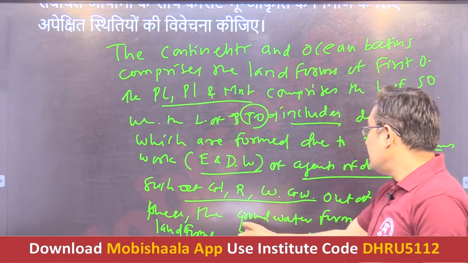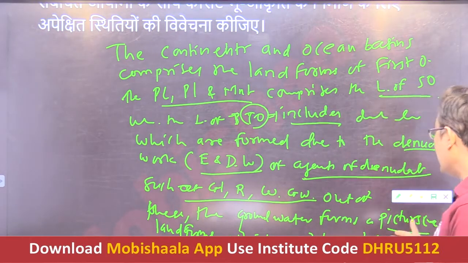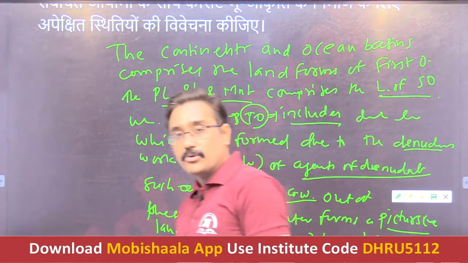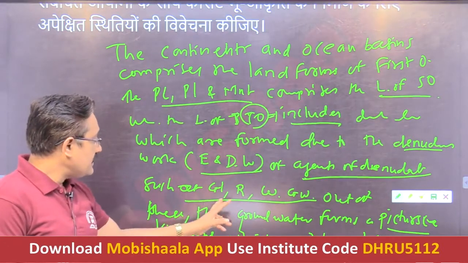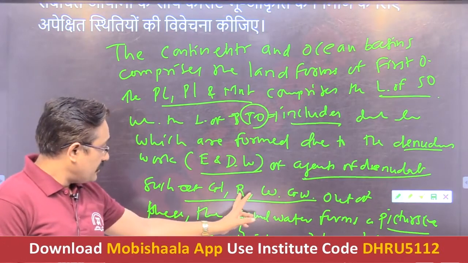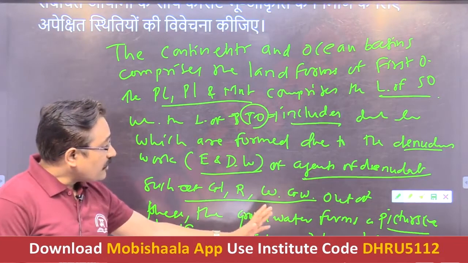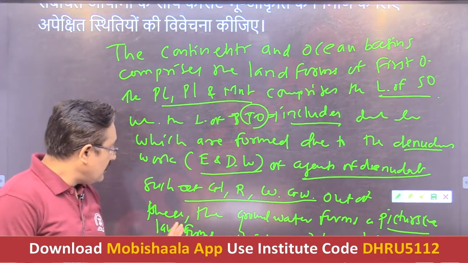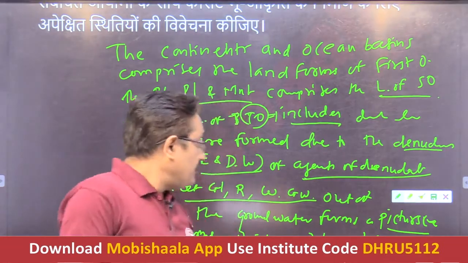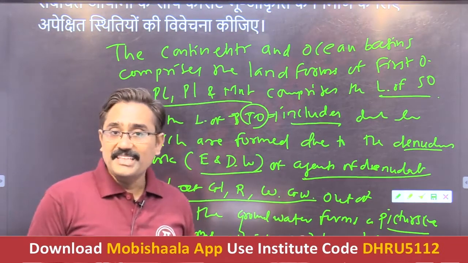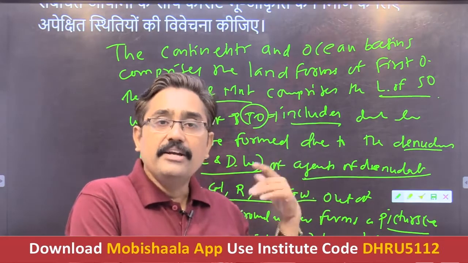Out of these, the groundwater forms picturesque landforms which are known as limestone landforms, popularly known as karst topography. Yes. So this should be one of the best ways of writing the introduction.